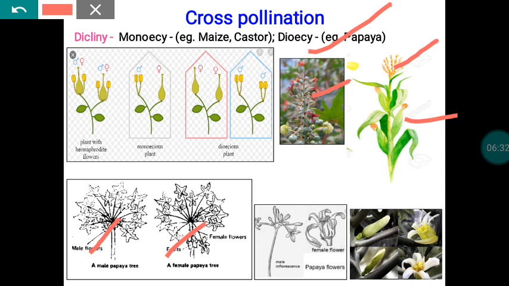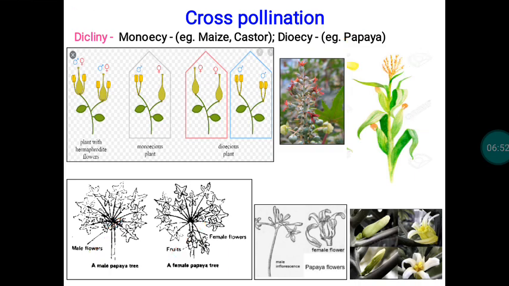So here both male and female flowers occur in two different trees, whereas in the case of monoecious plants, both the male and female flowers occur on the same plant but at different locations. So these are all the things with reference to cross pollination. This mechanism is known as diclinism.